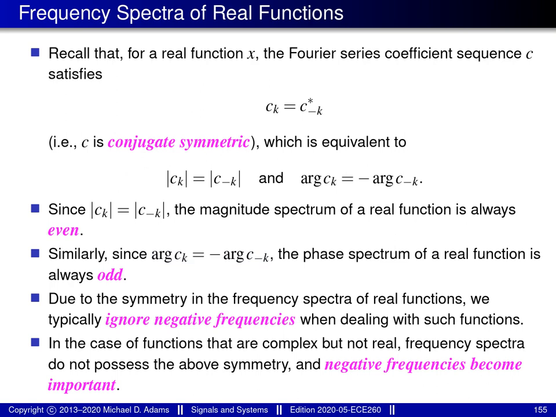Now, since real valued functions have symmetry in their frequency spectra, we typically ignore negative frequencies when we're dealing with such functions. Essentially, what happens in the case of real valued functions is that the portion of the frequency spectra for negative frequencies is completely redundant. It doesn't contain any information that can't be inferred from the portion of the frequency spectra for non-negative frequencies. So for this reason, we often ignore negative frequencies when we're dealing with real valued functions.